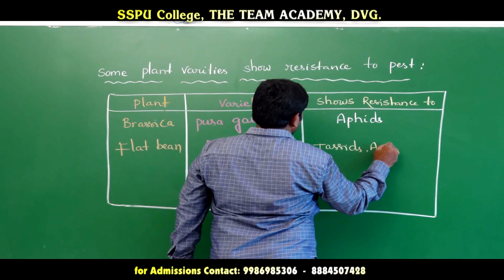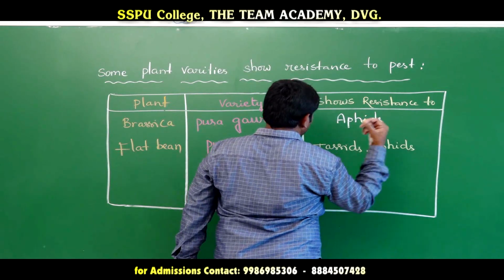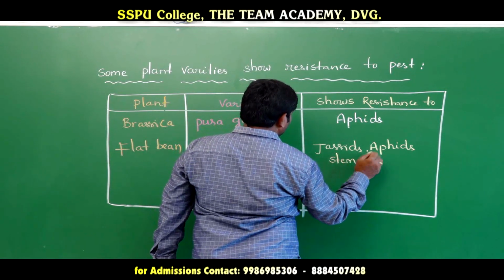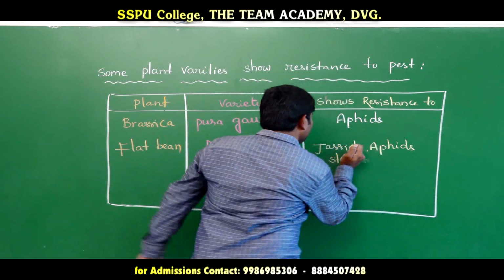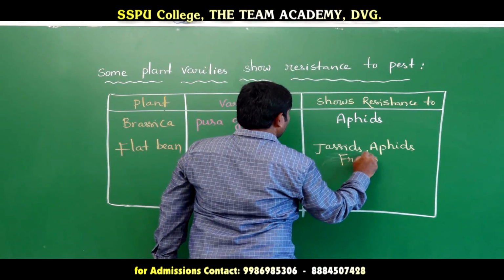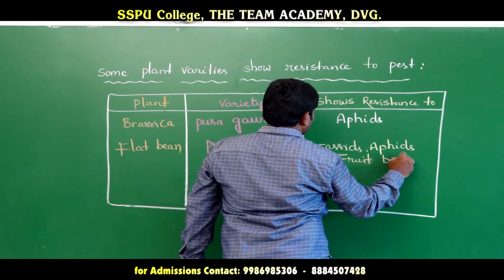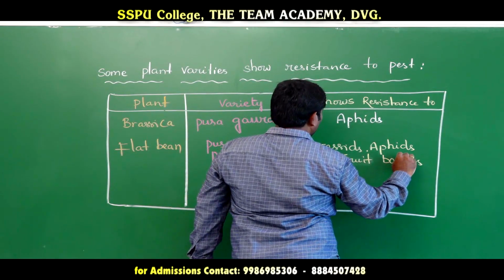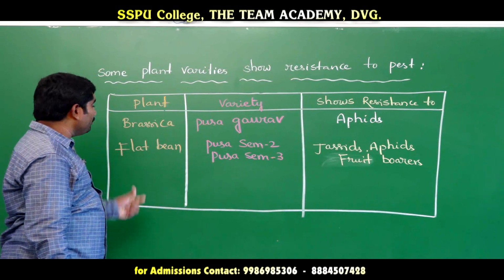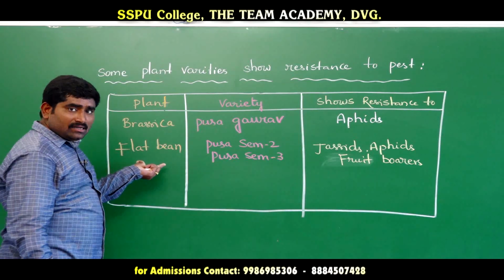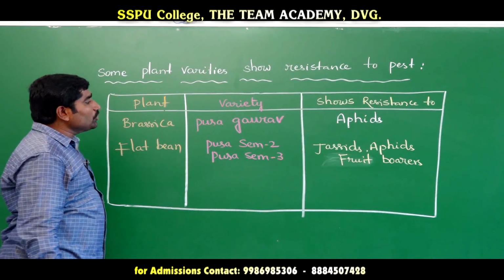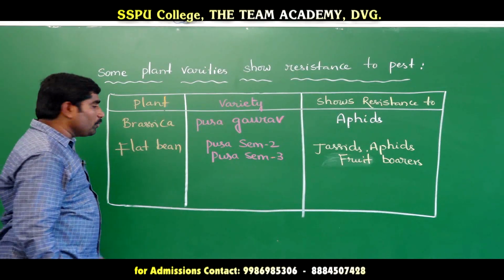and fruit borers. Sorry, stem and fruit borers. So that is jassids, aphids. Flat bean varieties Pusa sem 2 and Pusa sem 3 show resistance to jassids, aphids, and fruit borers.